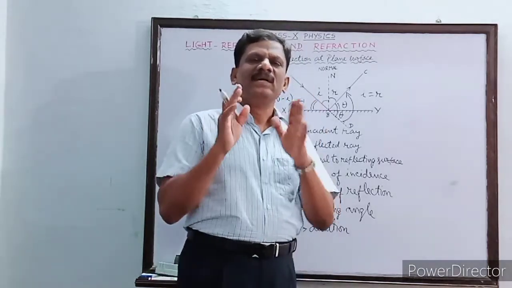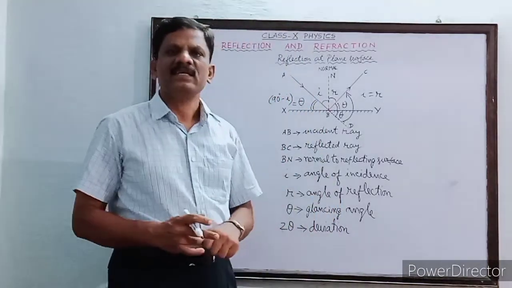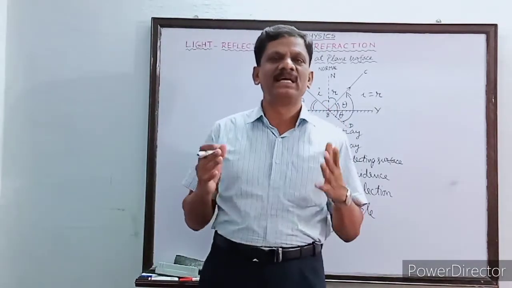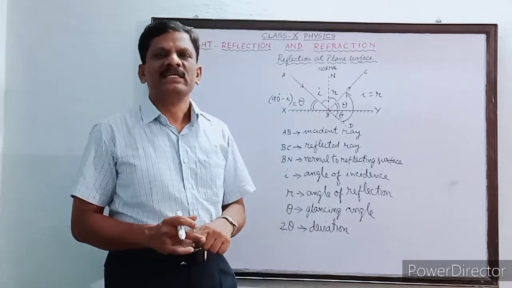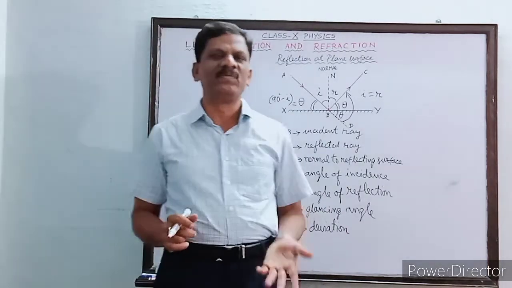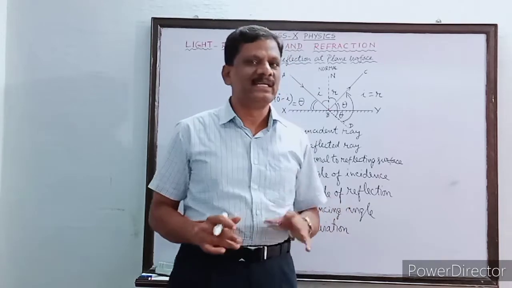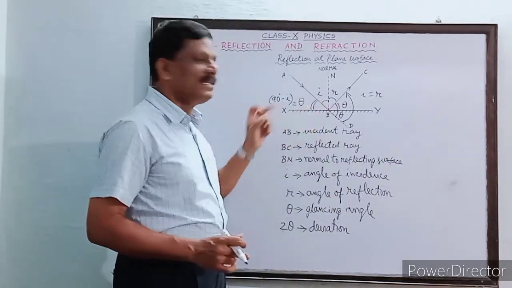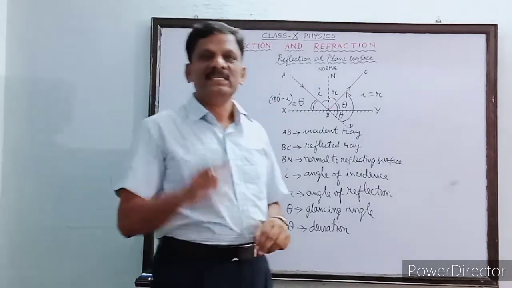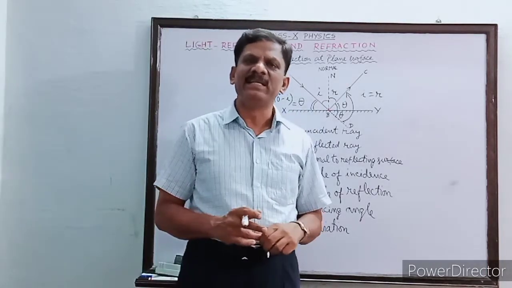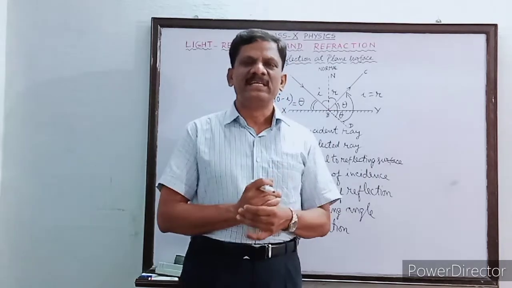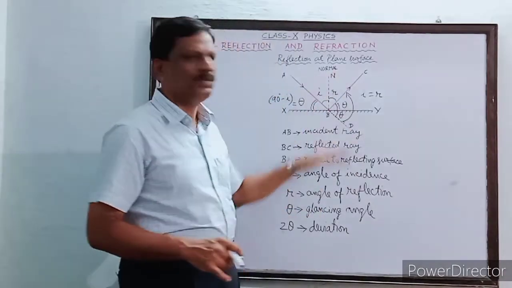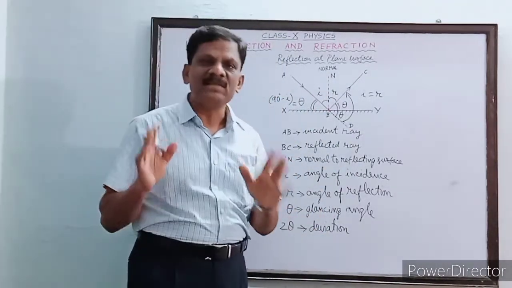So what is meant by angle of incidence? It is the angle made by the incident ray with the normal. What is the angle of reflection? It is the angle made by the reflected ray with the normal. And you see that theta is called what? It is the glancing angle. How do you define it? It is the angle made by the incident ray with the reflecting surface. It is found to be 90 minus angle of incidence. Based on this, now we are going to summarize the laws of reflection.